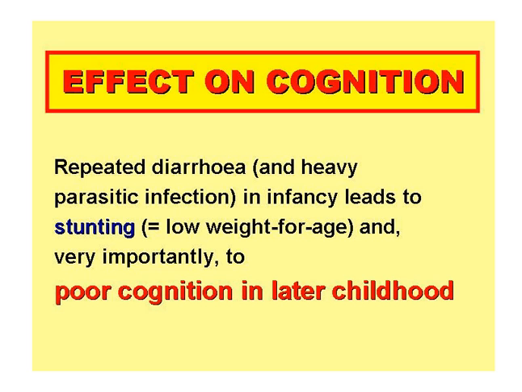But the really serious effect is on children, the under fives, because it has an effect on their cognition. Repeated diarrhea, combined also with a heavy parasitic infection in infancy, that's to say under 12 months of age, leads to stunting, which is a medical term for low weight for age, and very importantly, to poor cognition in later childhood. When they're about 9 or 10, they're not able to think as well as those kids who did not have diarrhea. And this has a huge effect on their learning, but also in later life on their employment prospects and their contribution to economic development of their country.